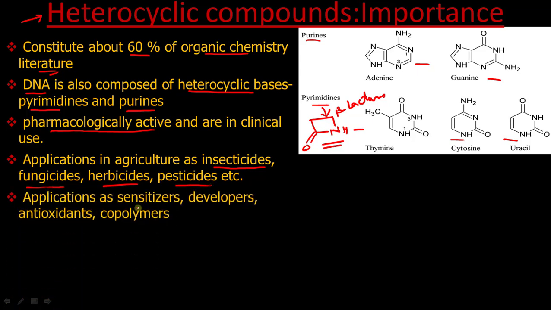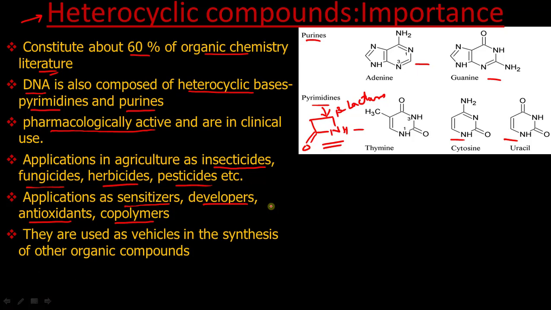They have some advanced applications like sensitizers, developers, antioxidant properties. They can be used as copolymers to produce polymers of some required characteristics and features, and they can be used as vehicles in synthesis of other organic compounds. Like these bases, they are used in the synthesis of DNA.